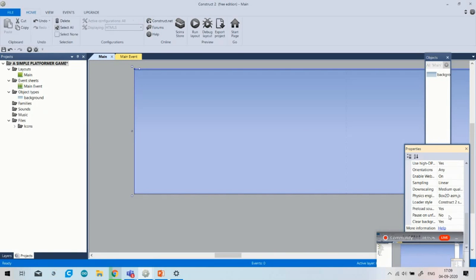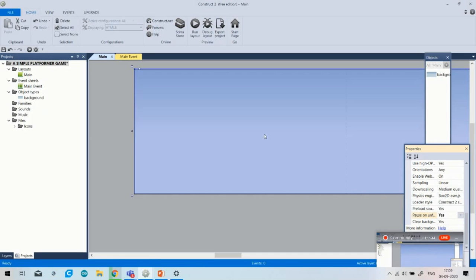If you run the game on Google Chrome and suddenly you have to make some changes in the software, you can write yes for pause on unfocus. Pause means stop.